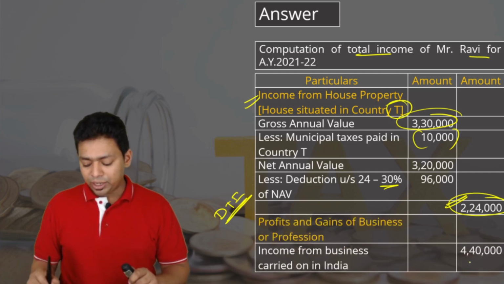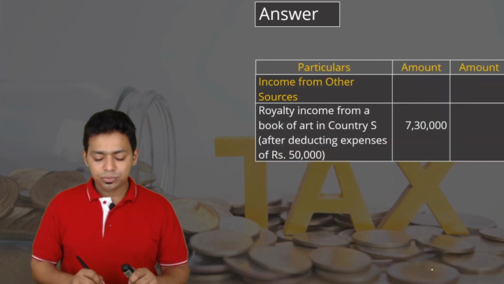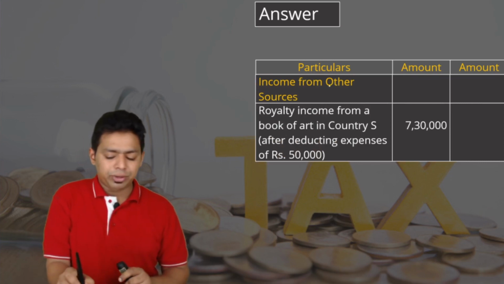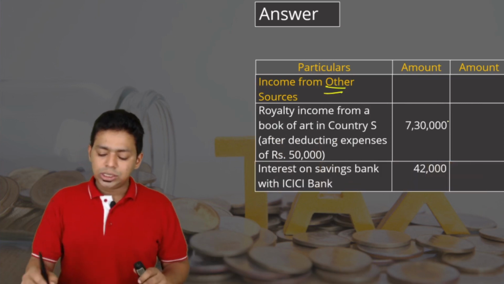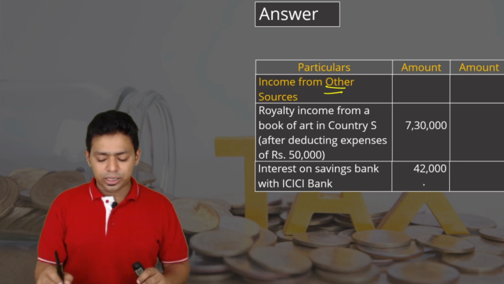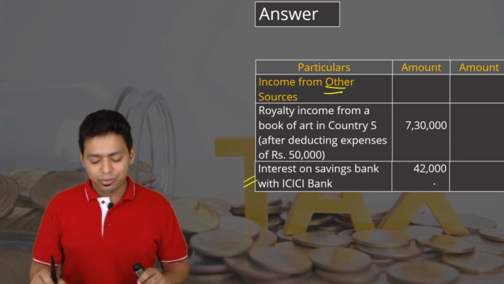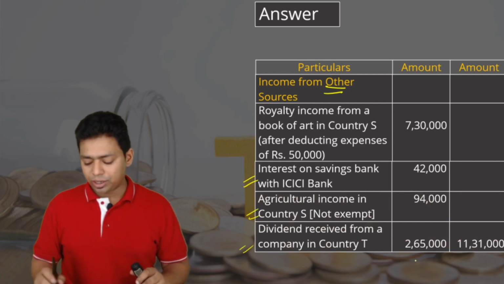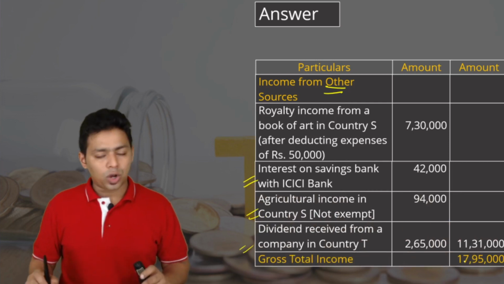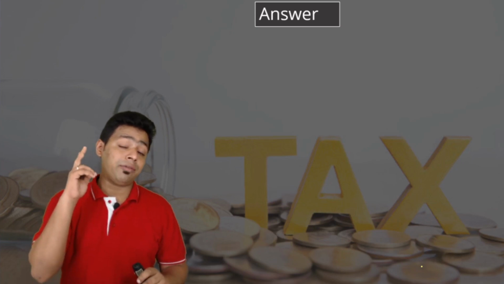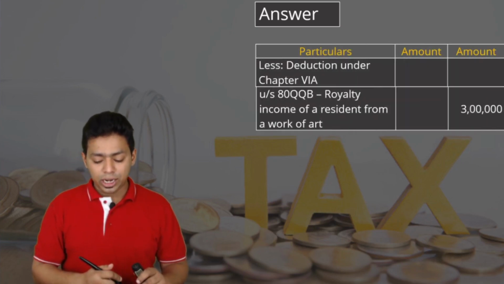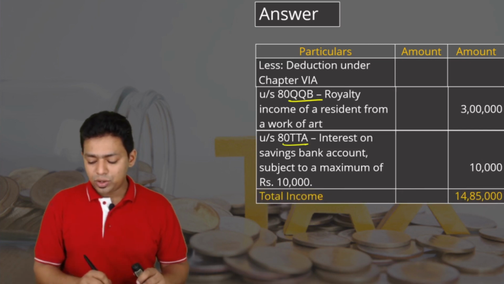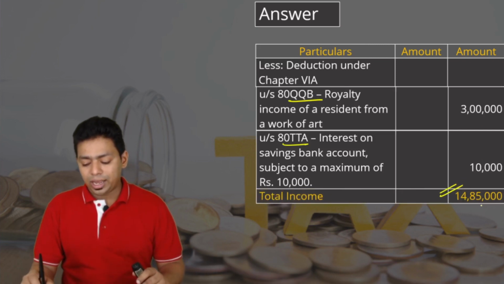PGBP, income from Indian business 4,40,000. Royalty income, you can consider as business income or IFOS. Usually we consider it as income from other sources: 7,30,000 after deducting the expenses, and then interest on saving bank account 42,000, agriculture income and dividend income. Total IFOS income you have considered here. So, this is the gross total income. From gross total income, right now we are having two deductions, 80TTA and 80QQB, 3 lakh rupees, and 80TTA 10,000. So, total income is 14,85,000.